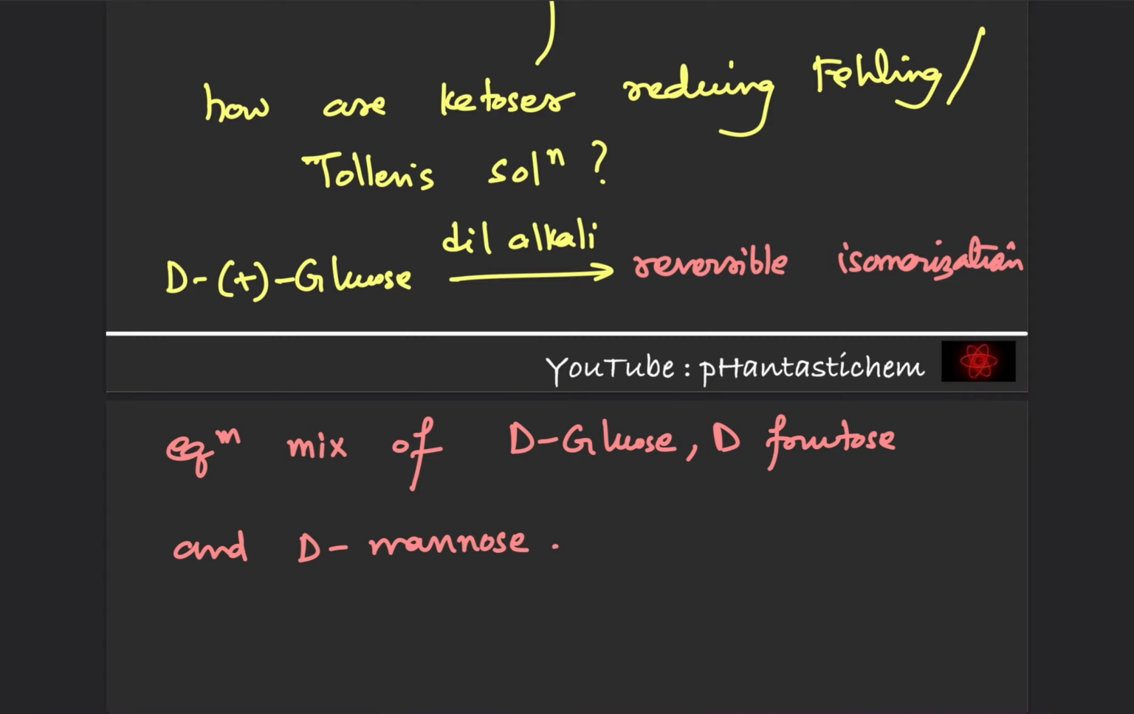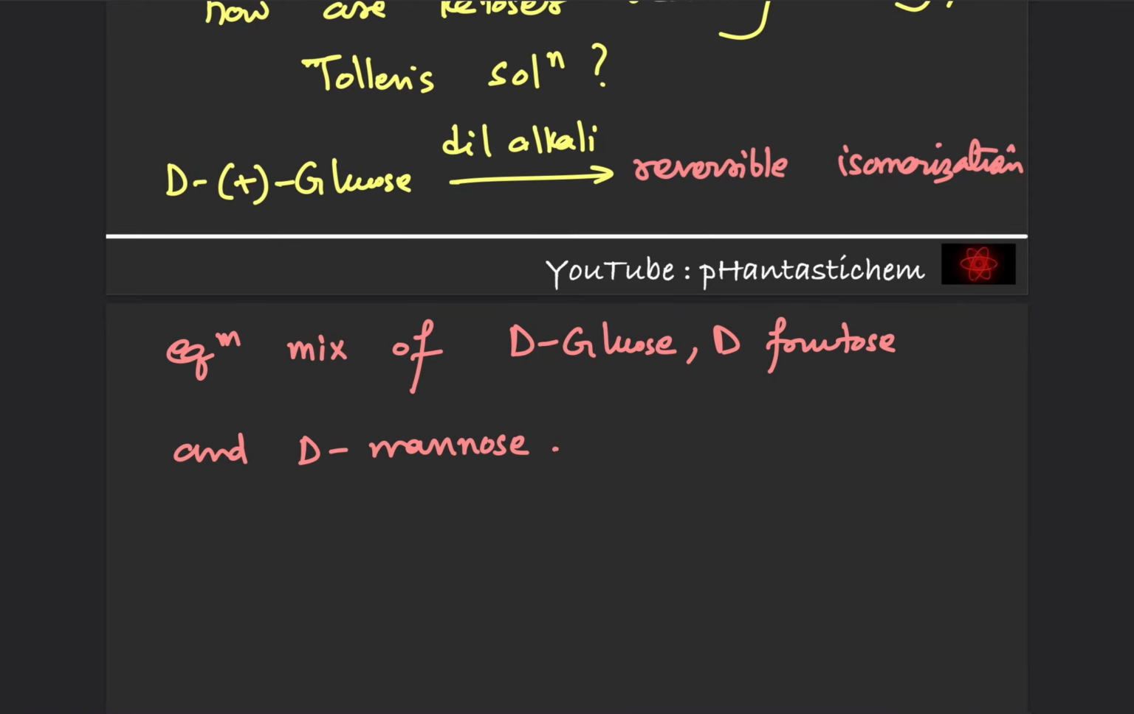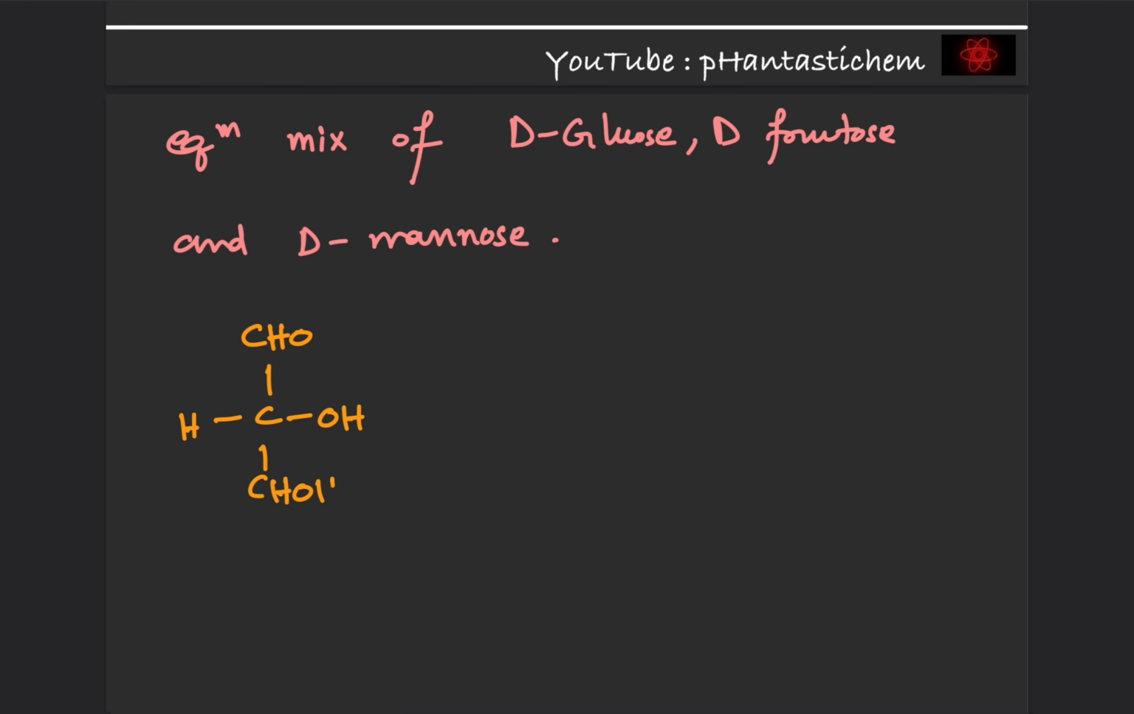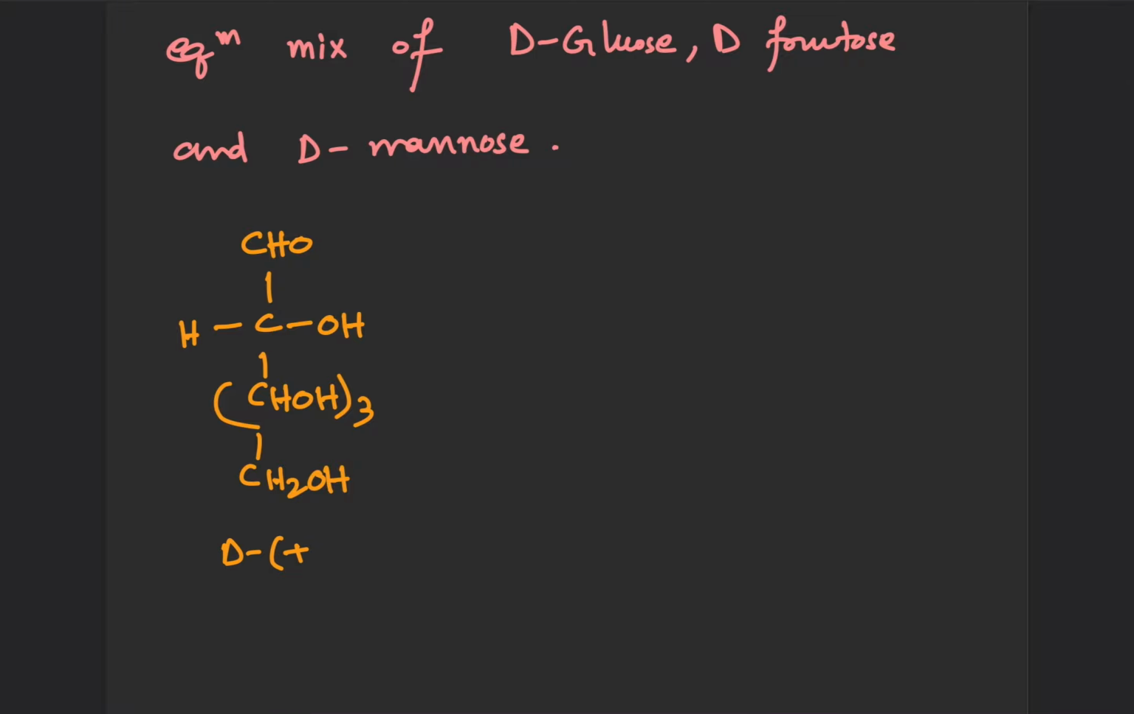Okay, so you can see you started with a solution of D-glucose, but in the presence of an alkali, it underwent reversible isomerization to give you an equilibrium mixture of D-glucose itself, D-fructose, and D-mannose. In terms of structure, I can show it to you in this manner: CHO, CHOH, this is the open chain structure, CHOH thrice, CH2OH. So this is your D plus glucose.